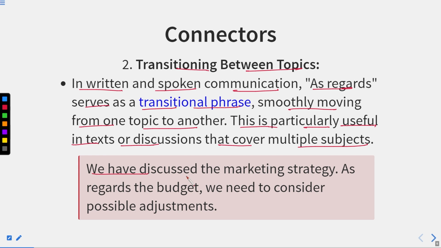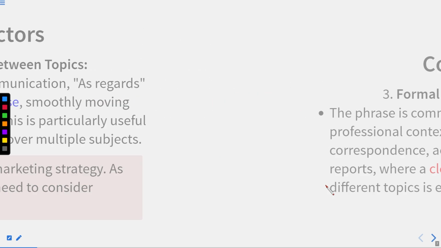We have discussed the marketing strategy. This is one point that we have discussed. As regards the budget, we need to consider possible adjustments. So from one topic, they are shifting the focus to another topic that should be considered urgently.